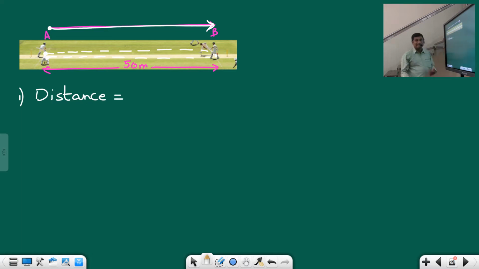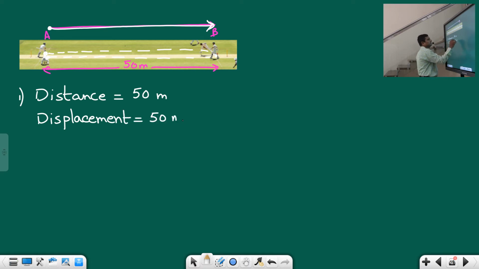Last class was an interactive session, so I could easily ask the students and bring out the answers from you, but this is a recorded session, so we'll just continue. What is the distance covered? Distance covered will be 50 meters. And what is the displacement covered? Displacement covered is also 50 meters, but in which direction, students? Because displacement being a vector, we should always specify the direction. So 50 meters towards right. Students, this is how we should write the displacement. Same 50 meters, here also 50 meters, but the direction is mentioned.